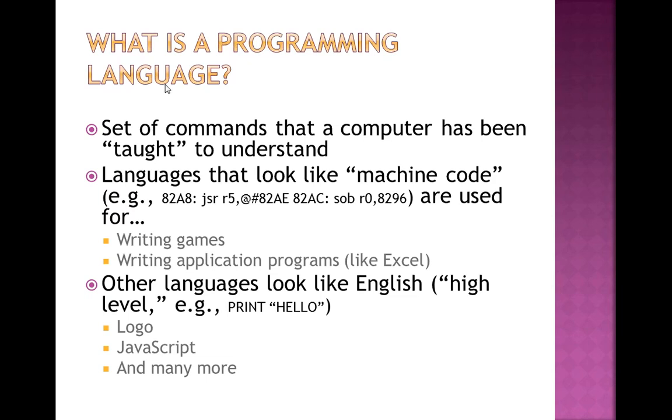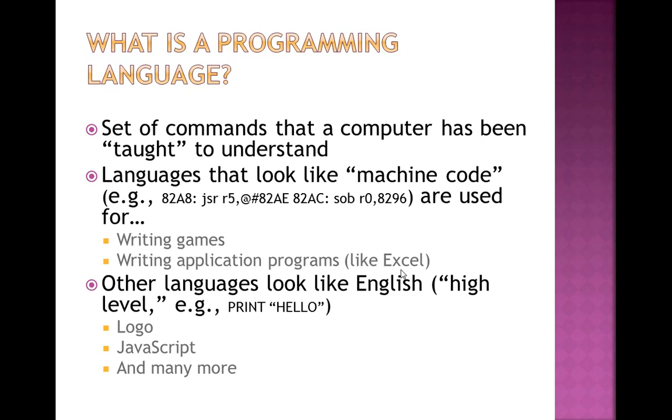Second point says languages that look like machine code. For example, 8218, JSR R5 and so on are used for writing application programs like Excel. Means whatever application I am using, like games, Excel, Word, they have been written in some programming languages. But we don't know the programming languages because we are the user.